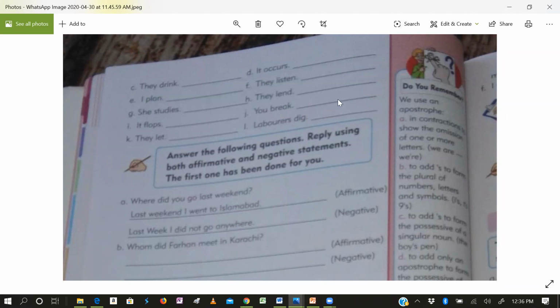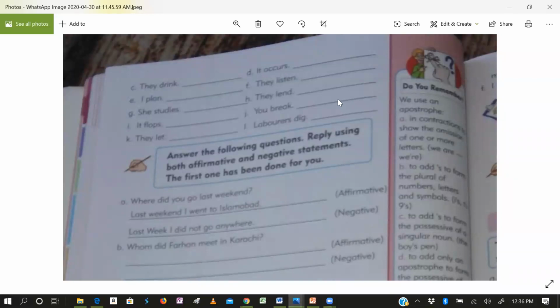So in this way, you will complete the sentences. They listened. The second form is they listened. They listened to what? They listened to the news, whatever. She studies. She studied. You will complete the sentence.